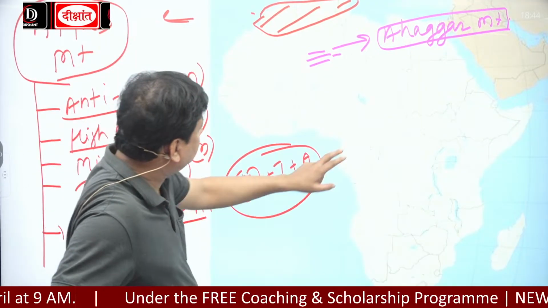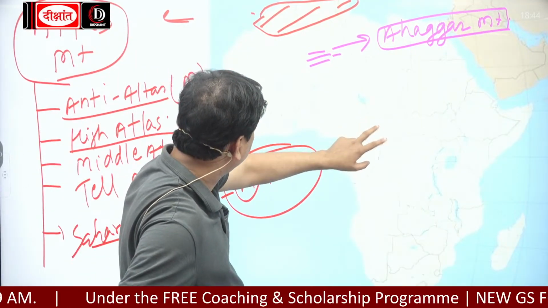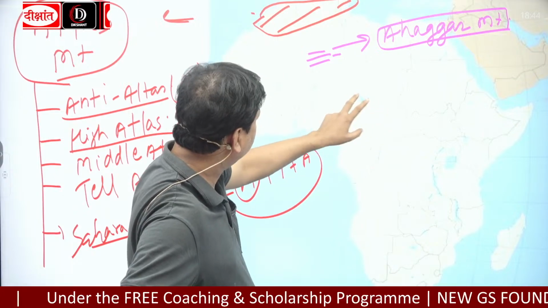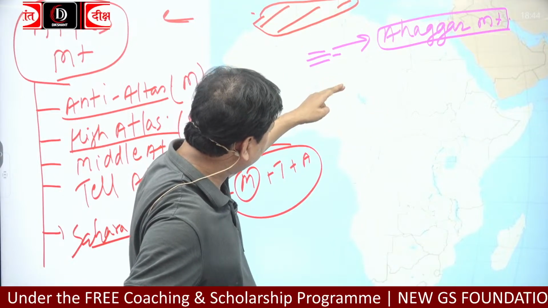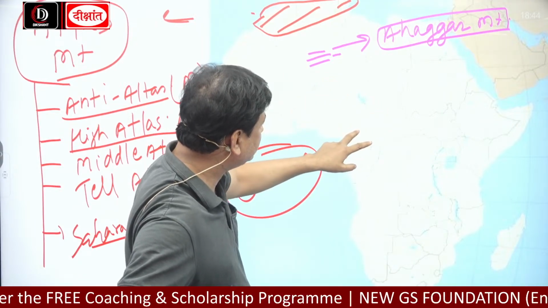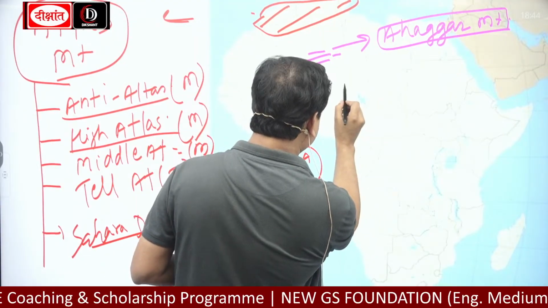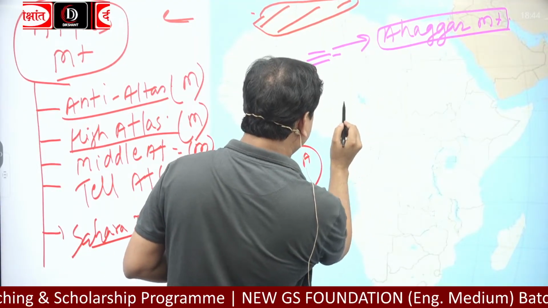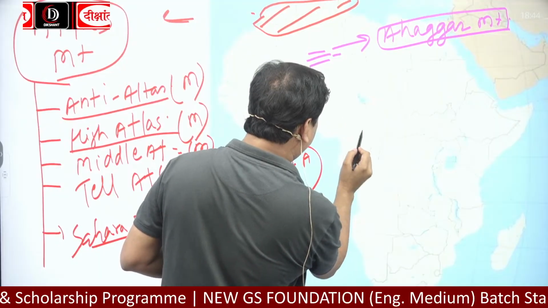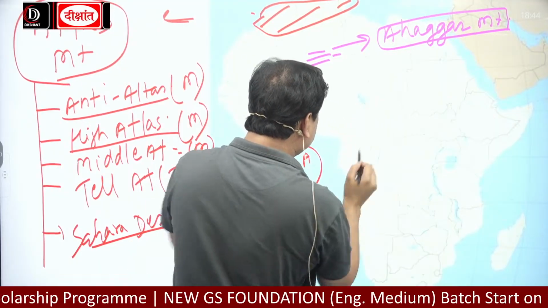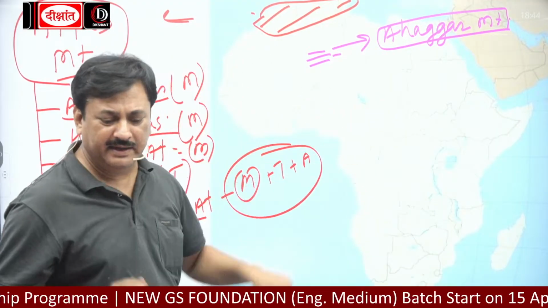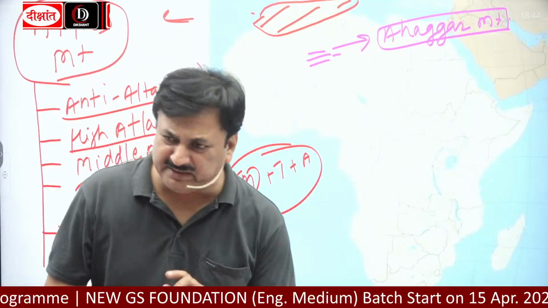Okay, now this is Chad, this is Niger, this is Nigeria, and this is Cameroon. Here is Lake Chad. In this region, there is a Tibesti mountain.